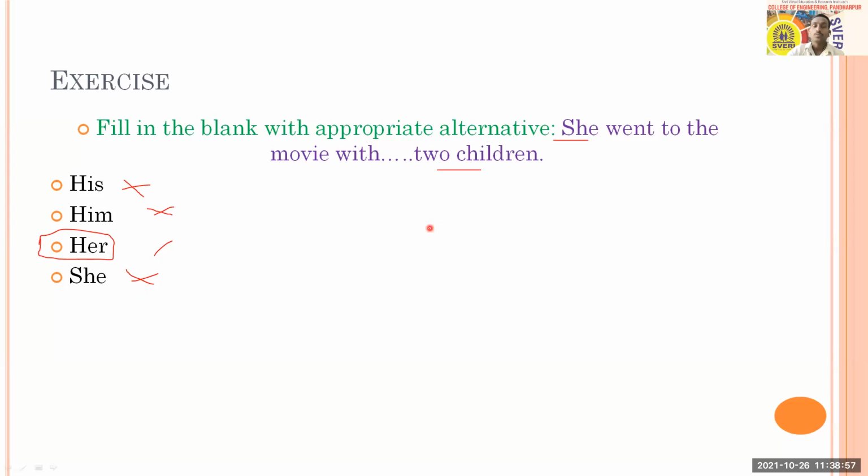So she went to the movie with her two children. So that is going to make sense. Okay. So I think that was some of the questions with this pronoun. So just wait for 1 minute.